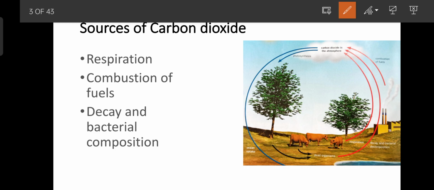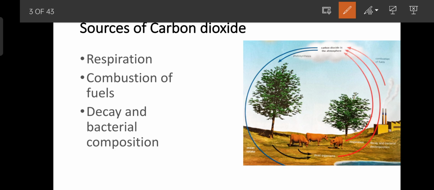So natural gas, petroleum and coal contain both carbon and hydrogen. When we burn these fuels, carbon dioxide and water are produced, and energy is released. So this process is exothermic.